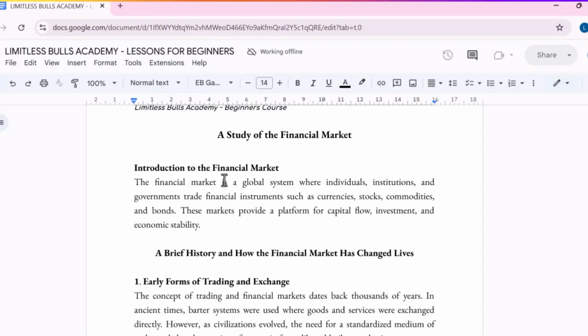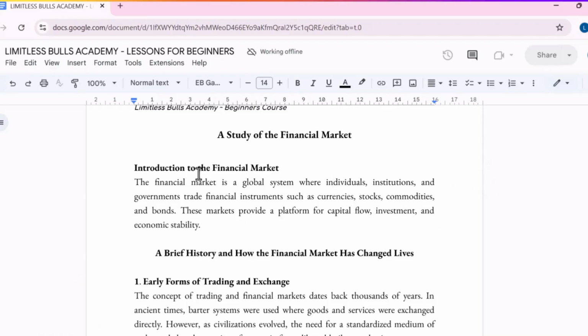So we can see that individuals, institutions and governments trade in this financial market. They trade all of these instruments. All of these instruments are called financial products. They are called financial securities. Most times we refer to them as asset classes. There are different asset classes, right? And what are assets? Assets are what generate money for us. So if you position yourself in this market, you might have a good advantage just in case you have the right skill and the right thinking methodology, right?